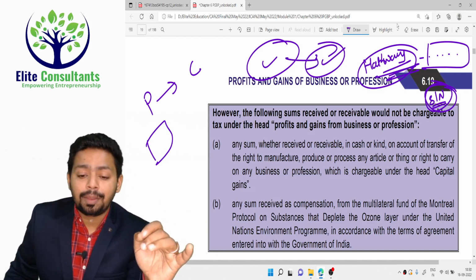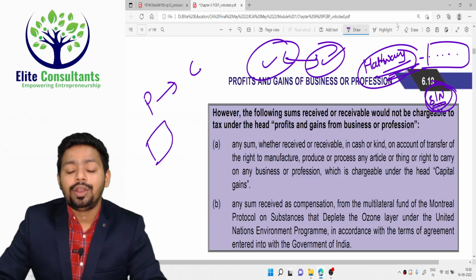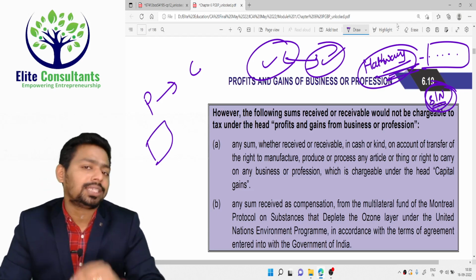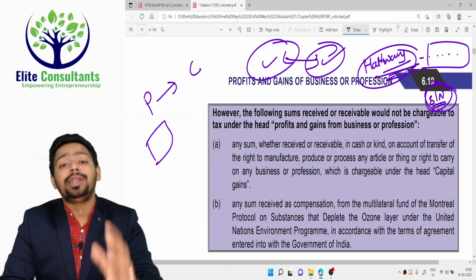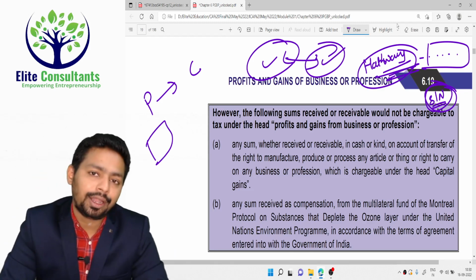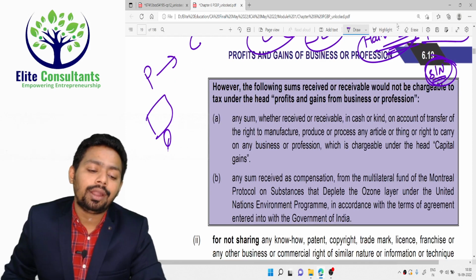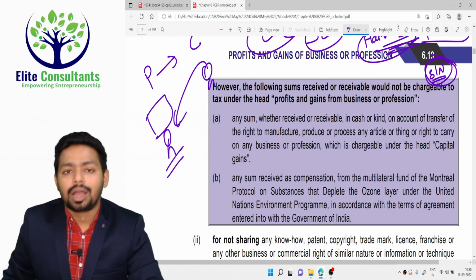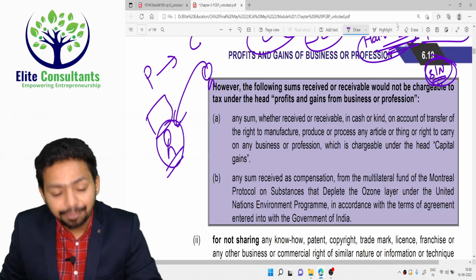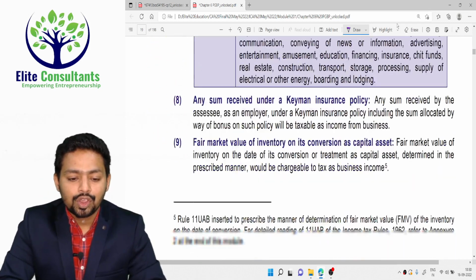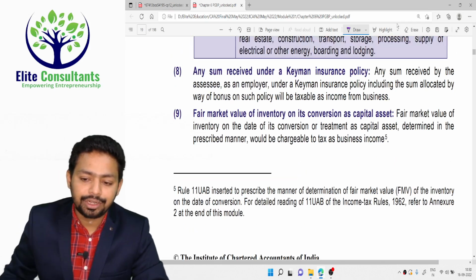If they are making any payment to each other for not carrying on a business activity, so if you carry on business and earn money, it is taxable as PGBP. If somebody is giving you money for not doing an activity, that is also taxable under PGBP. You are an advocate, a very famous advocate, and an opposite advocate is paying you a couple of lakhs of rupees for not accepting the case, even that is a PGBP income. Okay, so these are the things which are received here.